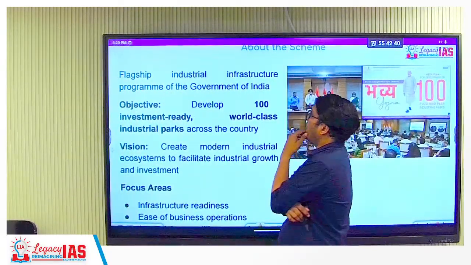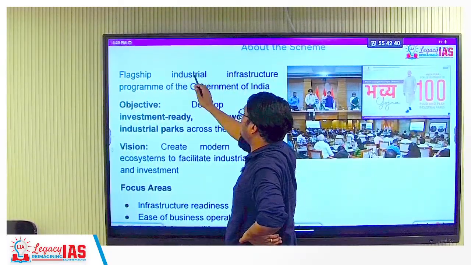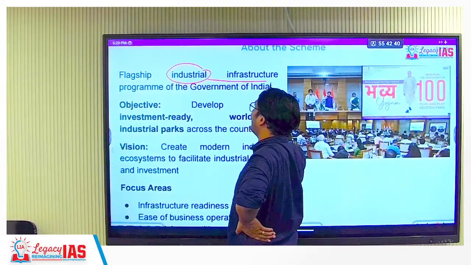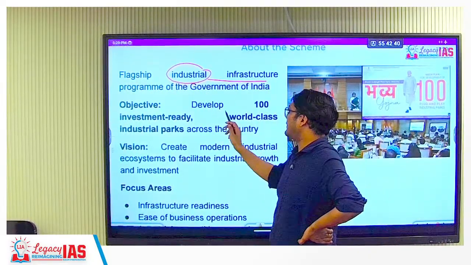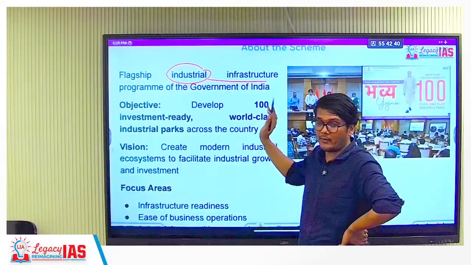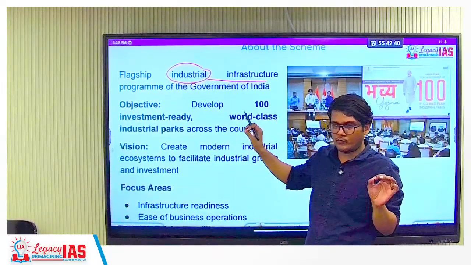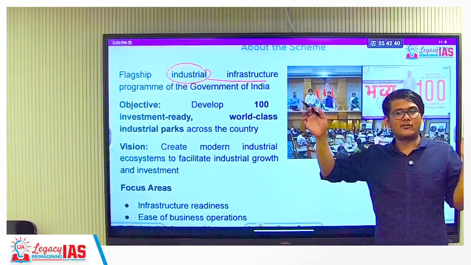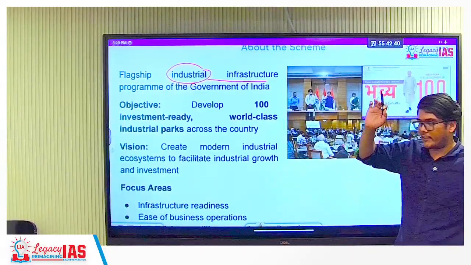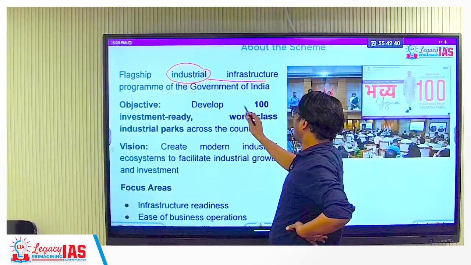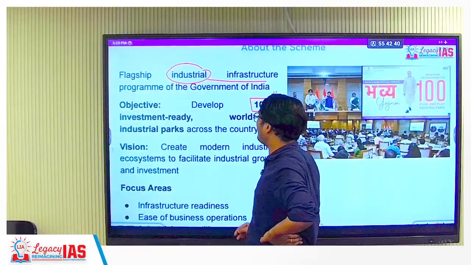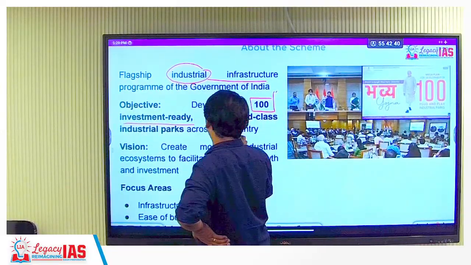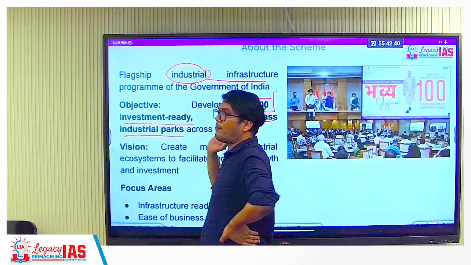Next. About the scheme, it is a flagship industrial infrastructure program. The objective is important, this can be asked. A big number, a usual general number, like 100 aspirational districts are there for certain schemes. In the same manner, develop 100 investment ready world class industrial parks.